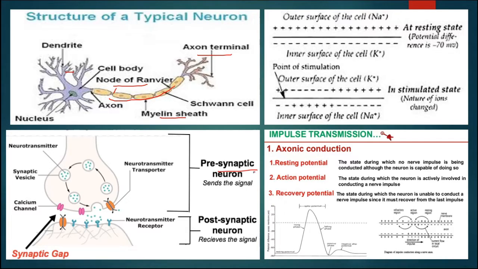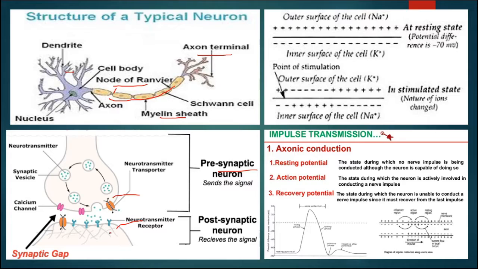This is known as the presynaptic neuron, and this is the second one, that is postsynaptic neuron. So when the first neuron sends the signal, the other one will receive the signal, and in this way the messages will be moving from one part to another. That's why it is known as presynaptic neuron.